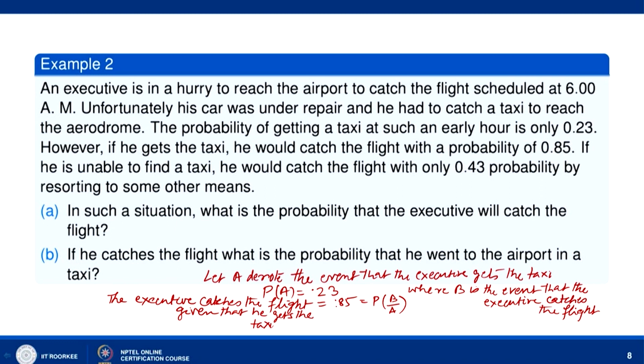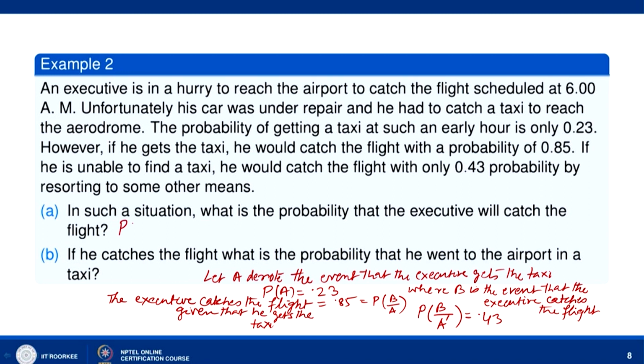So, here he gets the flight with 0.43 probability when he does not get the taxi. So, the probability of B given A dash is equal to 0.43. He catches the flight when he does not get the taxi, he resorted to some other means. In such a situation, what is the probability that the executive will catch the flight?